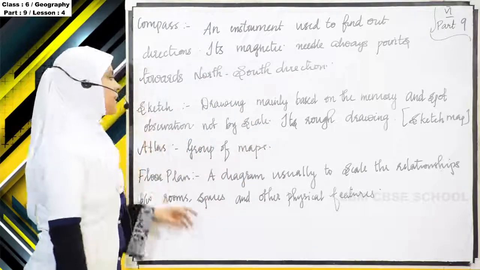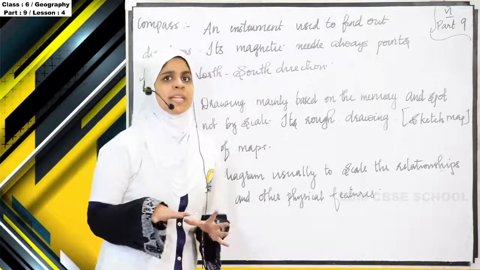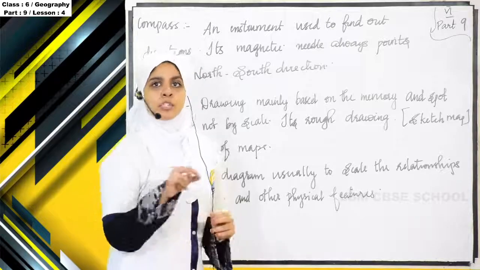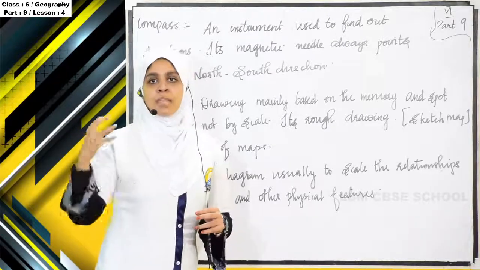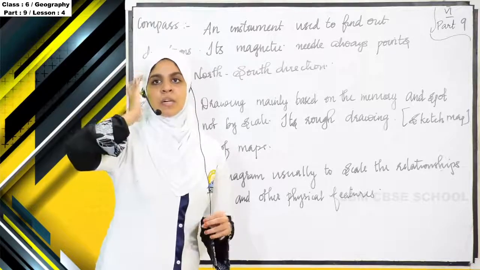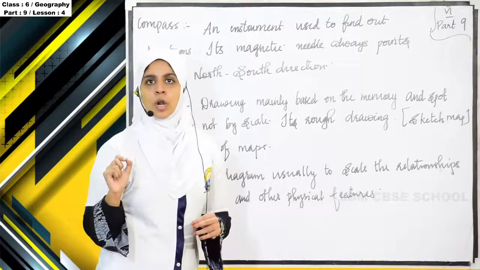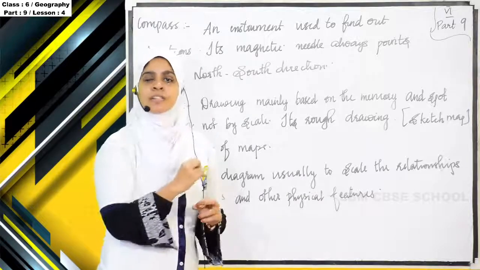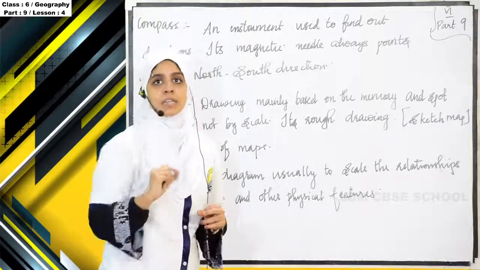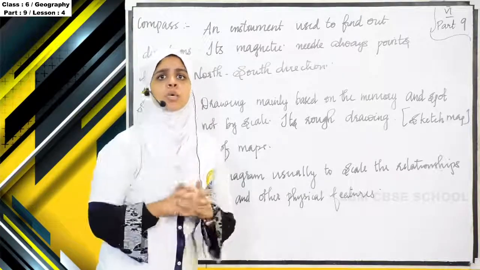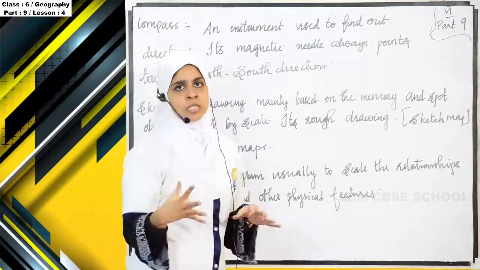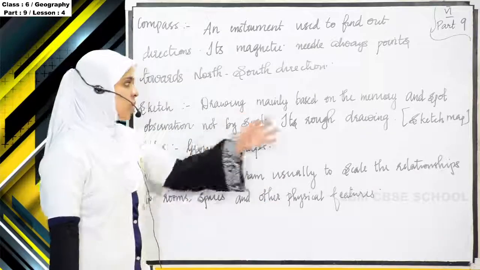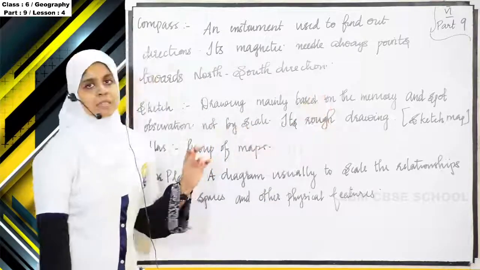Next one is sketch. So sketch means mainly it is a rough drawing. See, we also used to make sketches on our paper, right? We liked something, we have seen something, and we will keep it in our memory, and later on we will draw it. Even if it is a cartoon character, we will keep it in our memory, and later we will try to draw it, a boy, a girl. So those are called as sketches. Sketches means like we don't have a definite measurement. Okay, so sketches are drawing mainly based on the memory and spot.